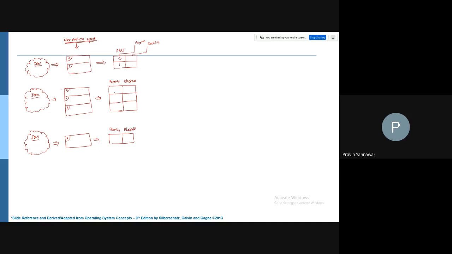So this is 0th page, this is 1, this is 2, this is 0 page. Now once we have this PMT representation, we have memory. Say for example, this is going to be my structure of memory.